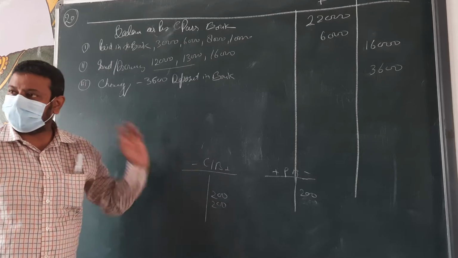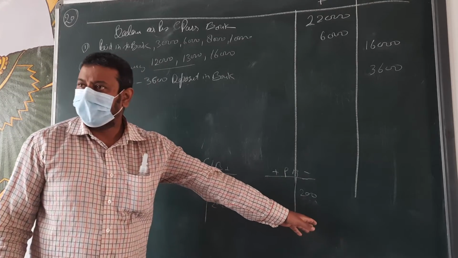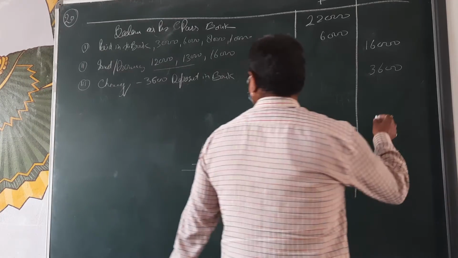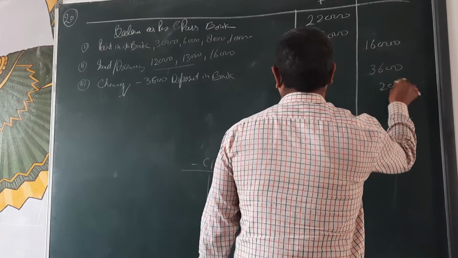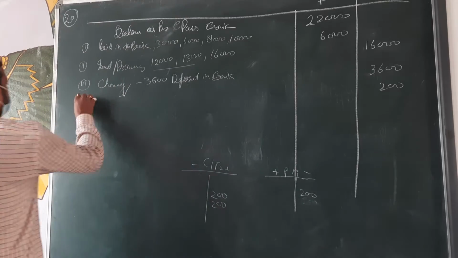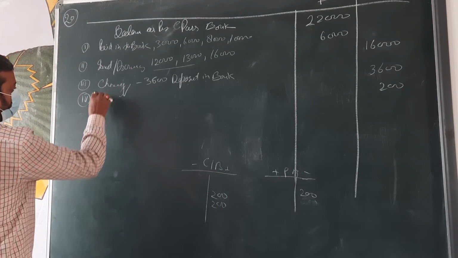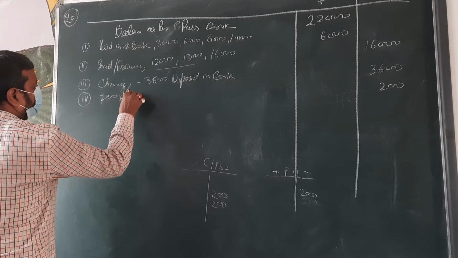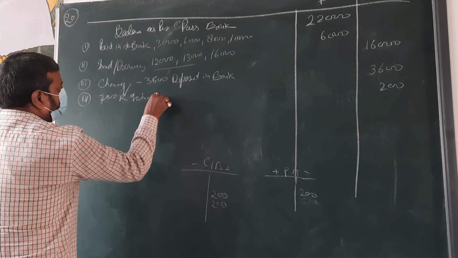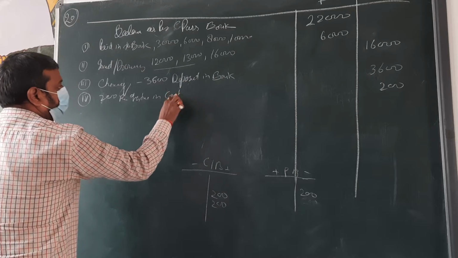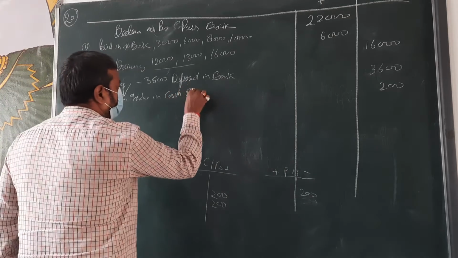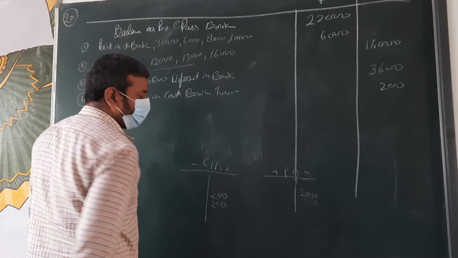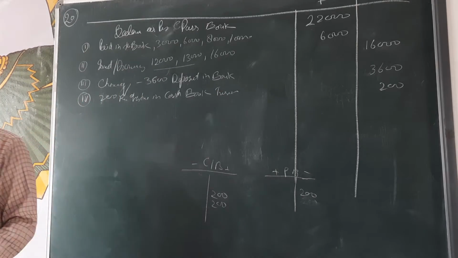So the cash book balance is less and our balance is more. So what are we doing? 200 rupees entered in the cash book twice. Okay, clear or not?